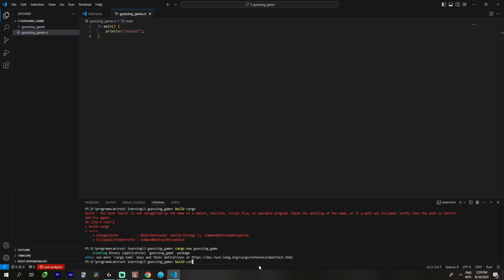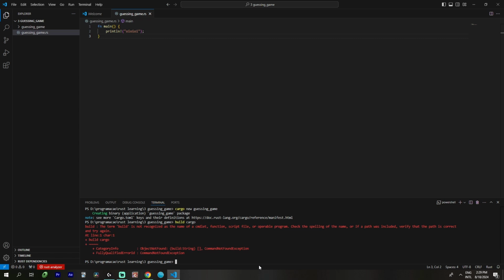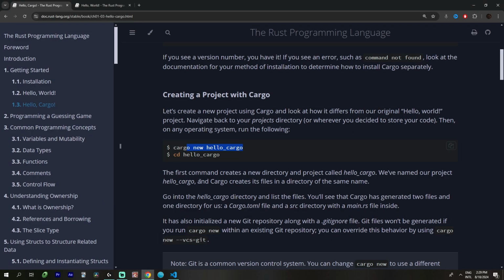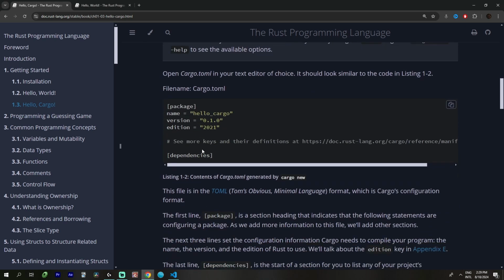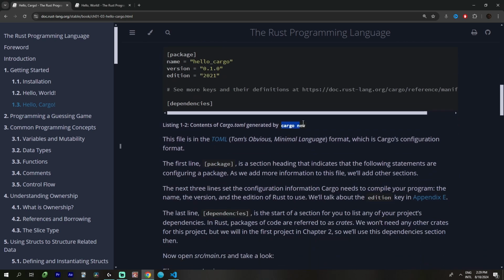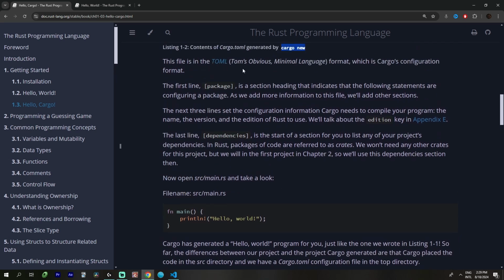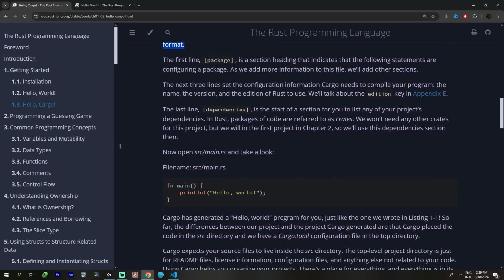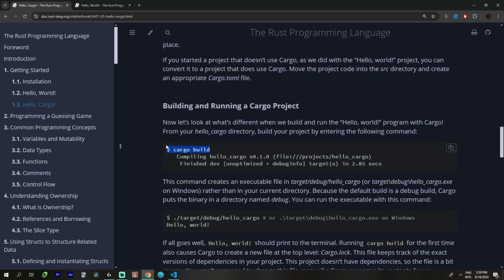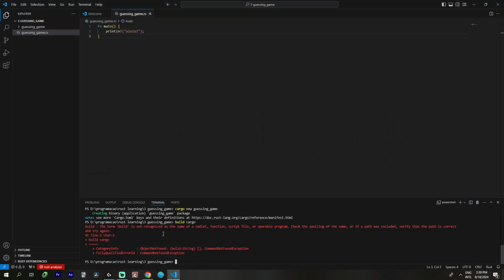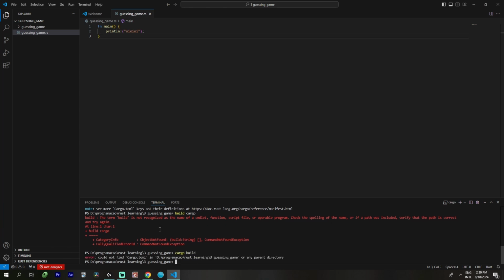Now build cargo. Oh my god. What do I do now? Cargo new. Cargo build. Yeah, no. Different. It was supposed to work. Oh, it's cargo build, not build cargo.